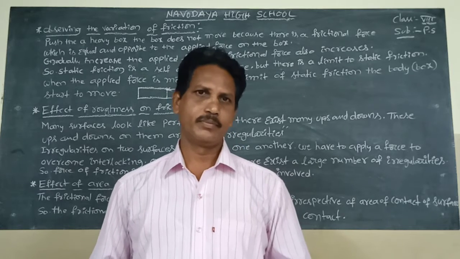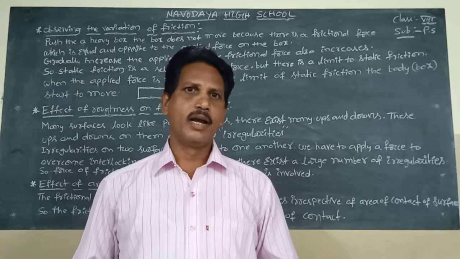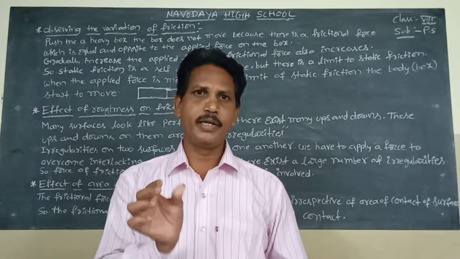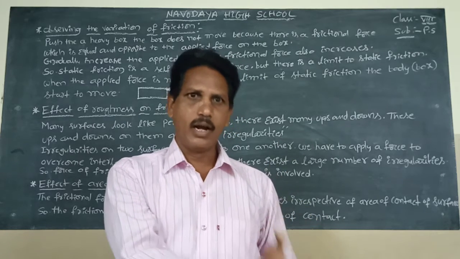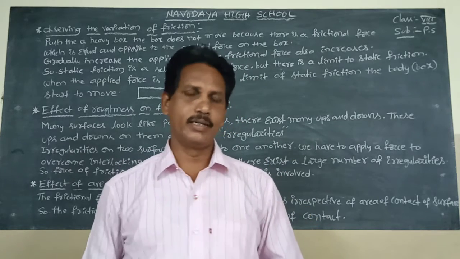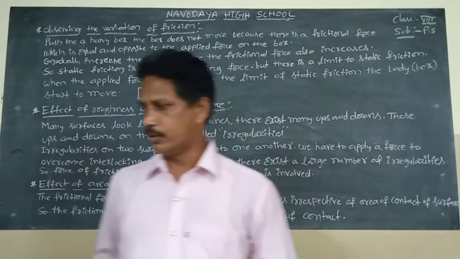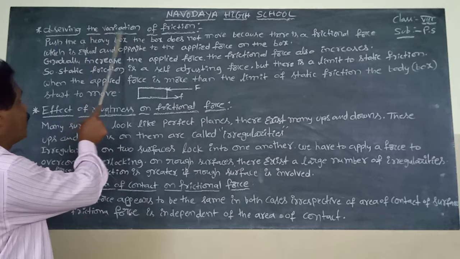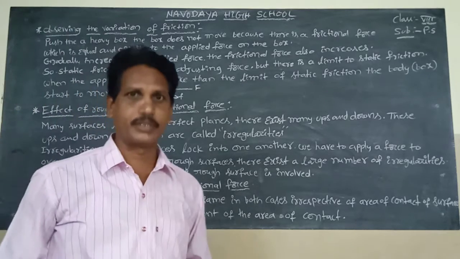In the previous section, we learnt the effect of friction. We learnt what is meant by friction and what is meant by static friction. Our experiment in the previous class used a table, trolley, wooden block, a string, hanger, and weight. Now we will learn about observing the variation of friction.